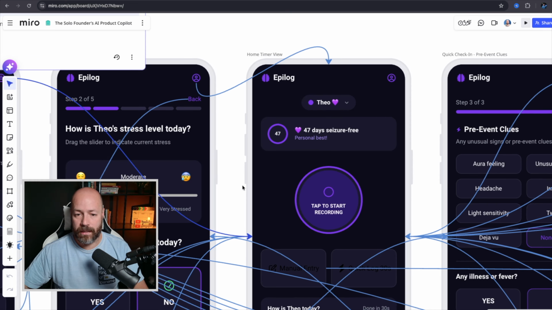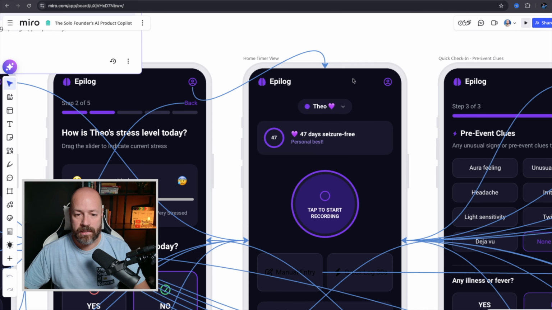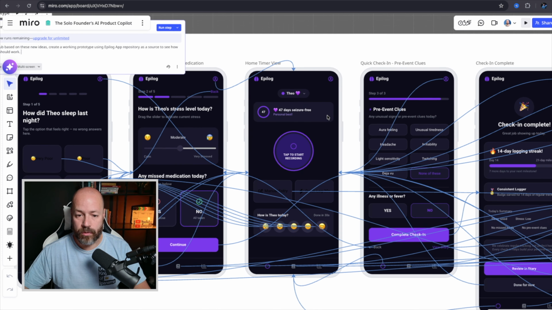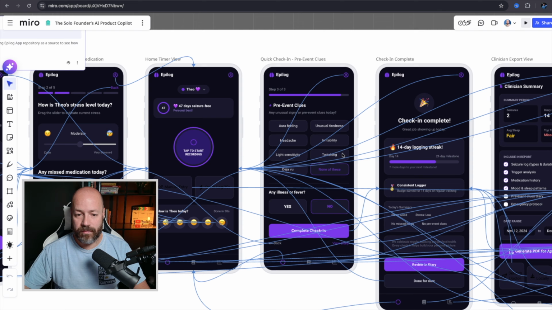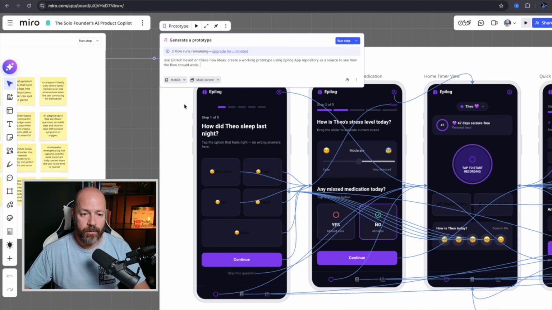Something that caught my attention for my app, for example, is this part here to change the patients. We don't have it here at Epilogue now, but this is a huge idea and I will be definitely implementing it. Thanks to the prototyping and Miro for giving me this idea. We have a lot of arrows here, but it's basically how the prototype will work.